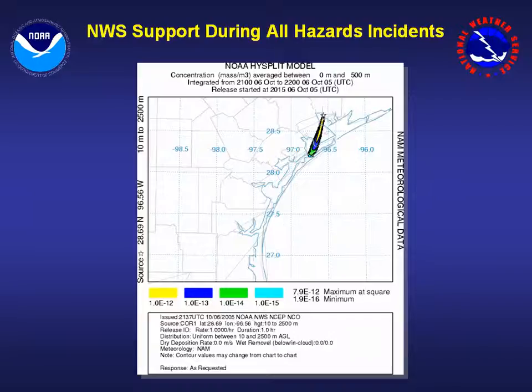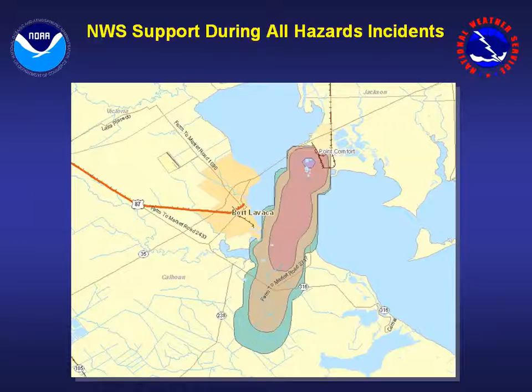Here's the HiSplit GIF output for the Formosa explosion of 2005. And this was the GIS format.